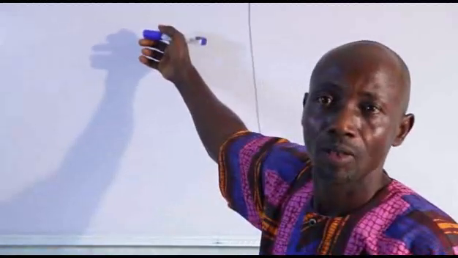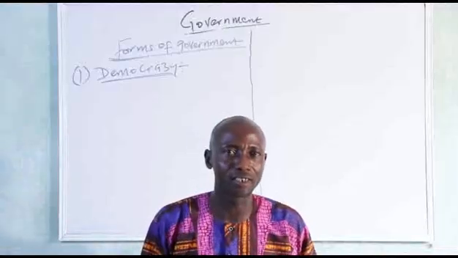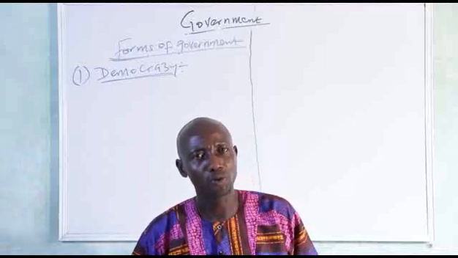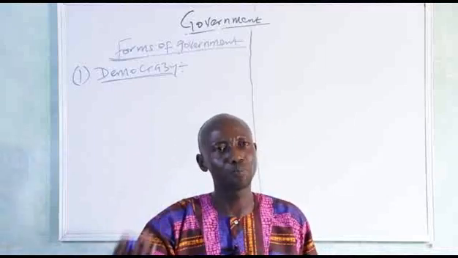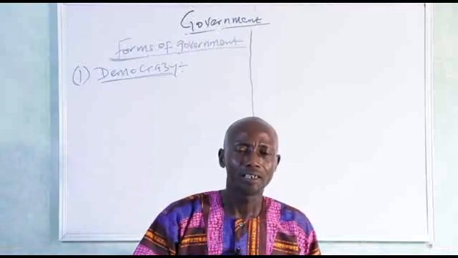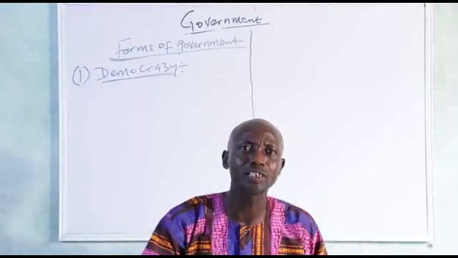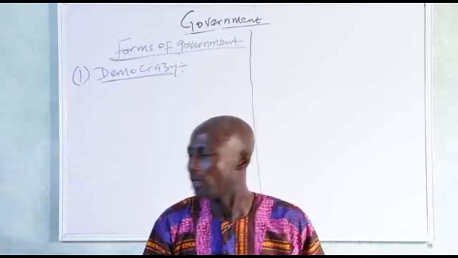Democracy has many definitions, but the most acceptable definition of democracy was pronounced by Abraham Lincoln, an American. He defined democracy as the government of the people, by the people, and for the people. That is to say, democracy deals with the majority of people. Let me write it on the board.